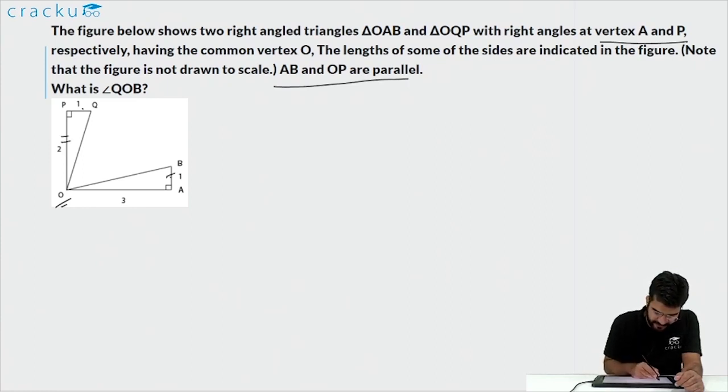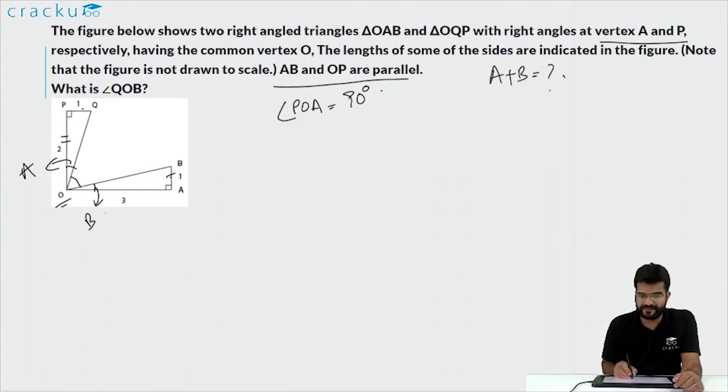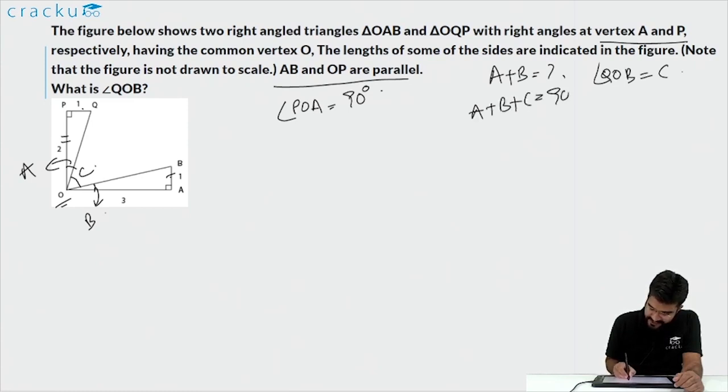Now we are required to find out the value of QOB. That is, we are required to find out the value of this. So to do this, first thing we will notice is that angle POA is equal to 90 degrees. So we will find out the length of this angle, this is A, and say this is angle B. We will find out A plus B, what is the value of that. Once we find out A plus B, we will subtract it from 90 to get the value of C, which is what we need to find out. We need to find out angle QOB, which is equal to C. But we know that A plus B plus C is equal to 90 degrees. So we will find out the value of A plus B and subtract it from 90.